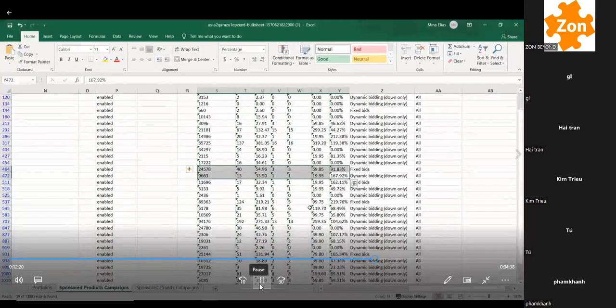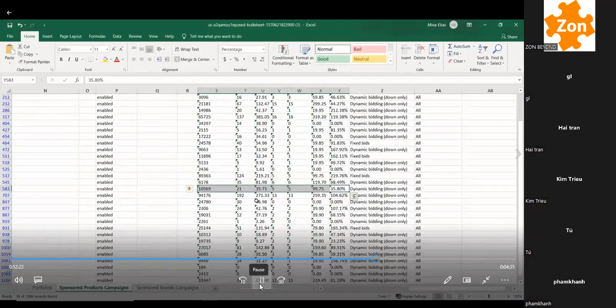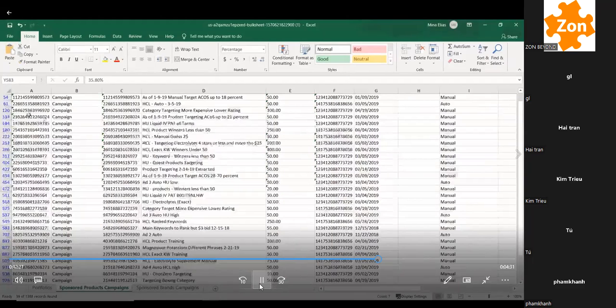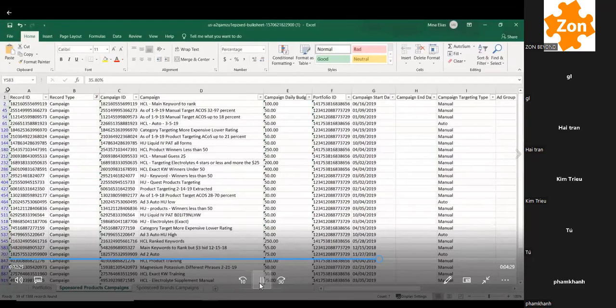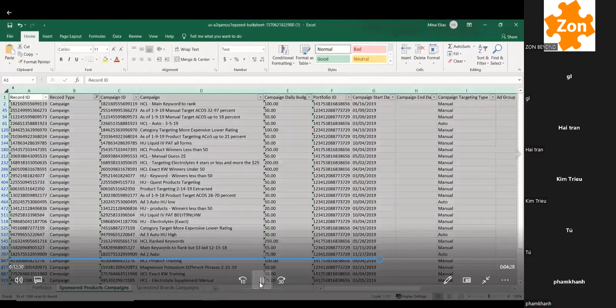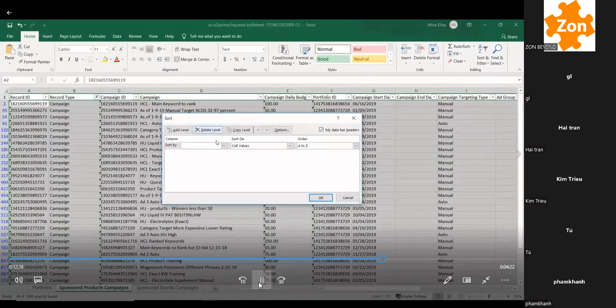These campaigns are spending too much money. This is a very good campaign, and so on and so forth. So basically I can do that. I can go in here and I can highlight all, sort and filter, custom sort. My data has headers because the headers are right there. And let's say I can choose any header I want to sort by. So I'll do Acos. So where is Acos?